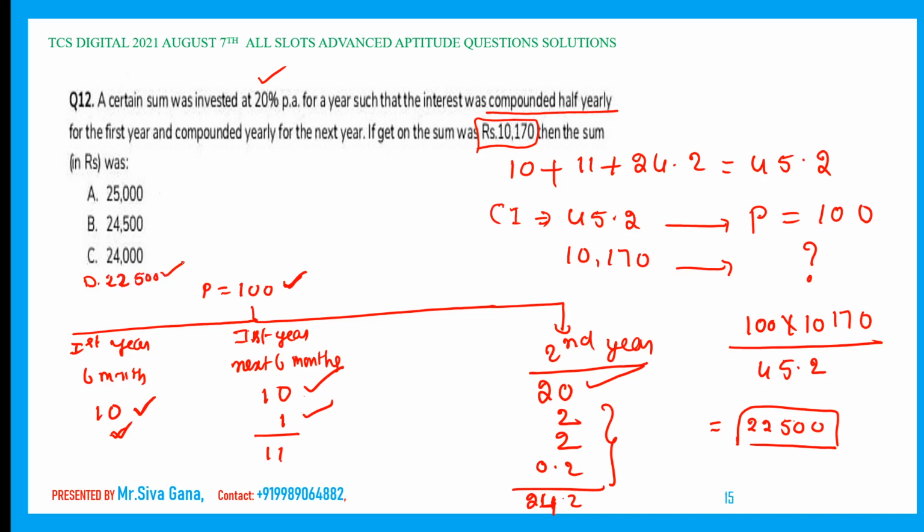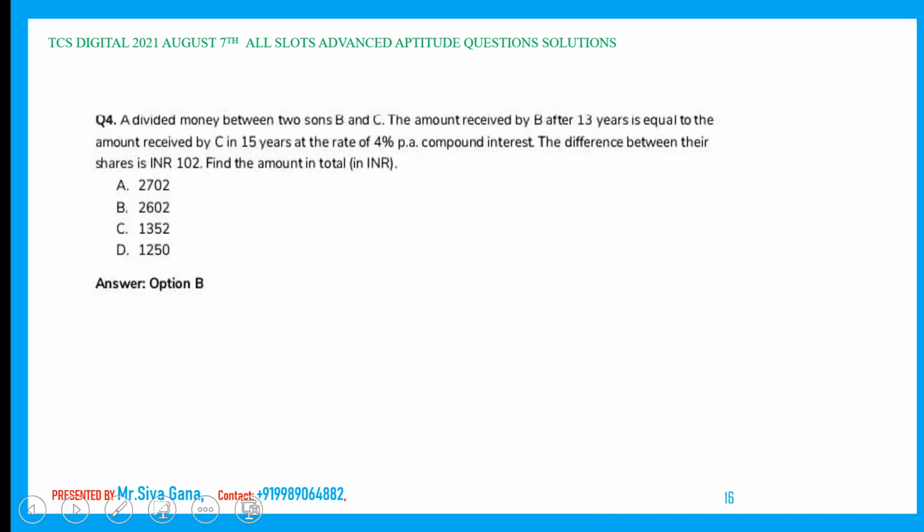Very, very simple question. Only thing is compounded half yearly. You have to calculate for first 6 months and then next 6 months. Keep in mind, students, compound interest is nothing but interest on interest. Interest on principal plus interest on interest. Keep it in mind. Next question.